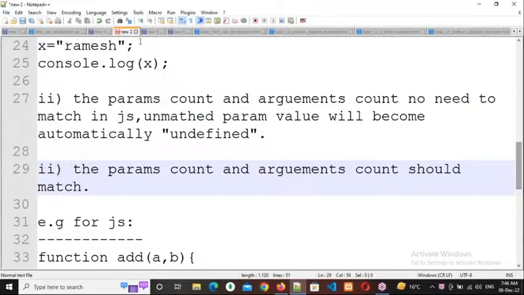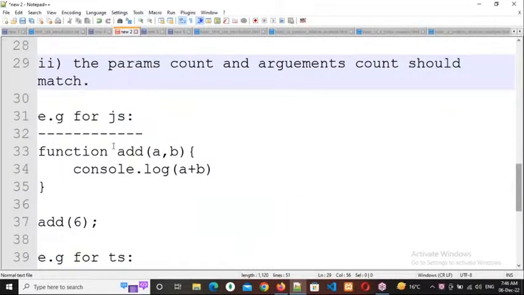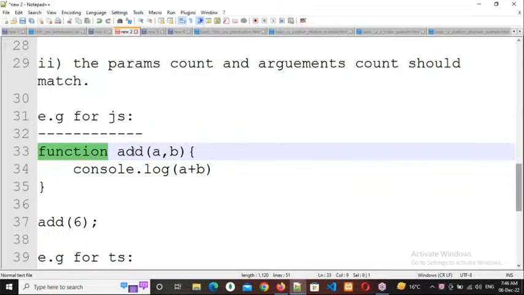So now observe an example for JavaScript. In order to write a function, we need to use the function keyword and a function name. If you are very new to programming, no need to worry. I will explain each and everything when our TypeScript classes start. In TypeScript I will discuss only OOPS concepts, and before that I will tell these basic concepts: how to write a function, how to declare a variable. Then we will go to the OOPS concepts, and once OOPS concepts are completed, we'll start our Angular. This is our course plan.